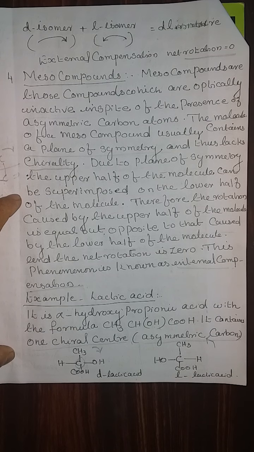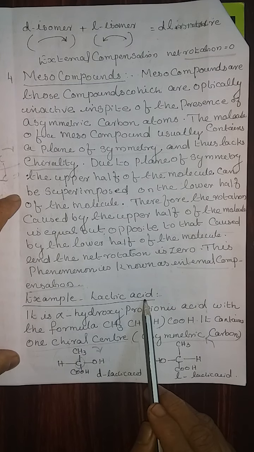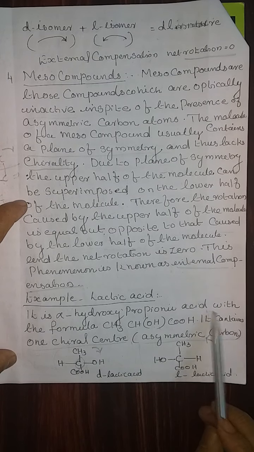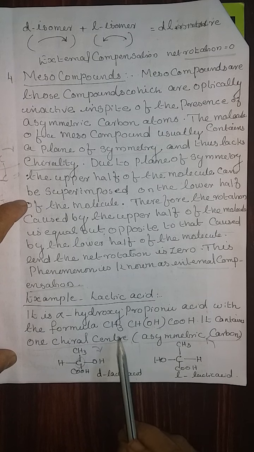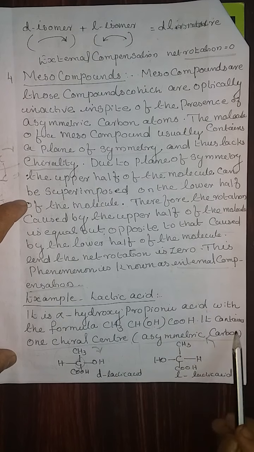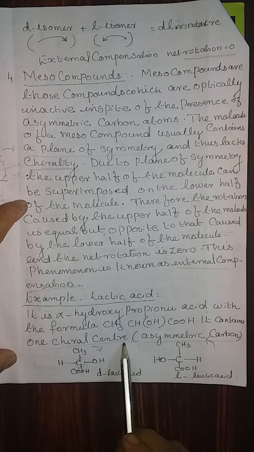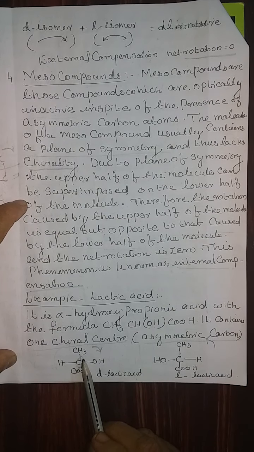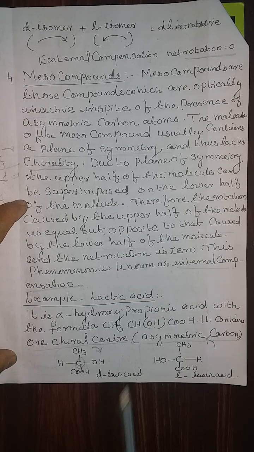In your syllabus, you have to study 2 examples: lactic acid having 1 asymmetric carbon atom and tartaric acid containing 2 asymmetric carbon atoms. Let us take lactic acid first. It is an alpha hydroxy propionic acid with the formula CH3CHOHCOOH. It contains one chiral center, that is an asymmetric carbon atom. That means this is the asymmetric carbon atom of lactic acid. If you put a mirror image like this, this is the mirror image and it is not superimposable.